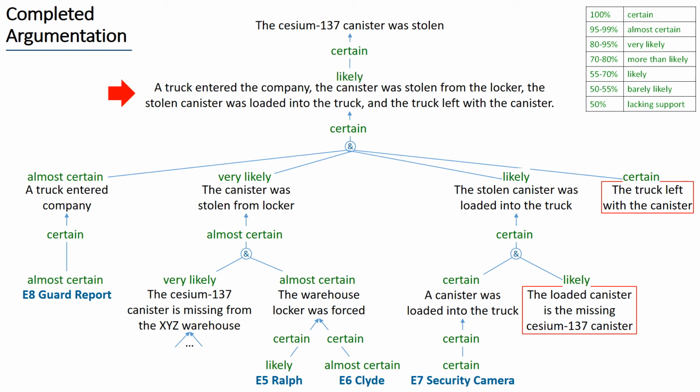The probability of the scenario that was hypothesized, likely, is obtained as a minimum between the relevance of its argument and the probability of the sub-hypothesis. Further up, the probability of the top hypothesis, the cesium-137 canister was stolen, likely, is obtained as a minimum between the relevance of its argument and the probability of the scenario.